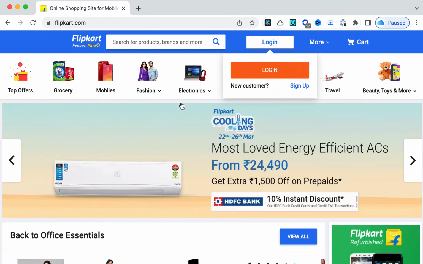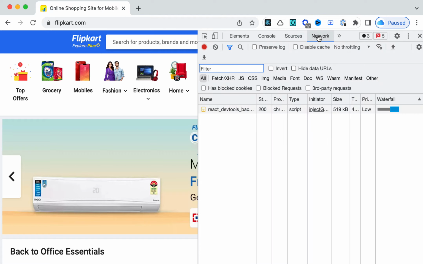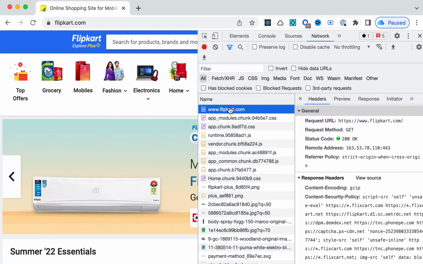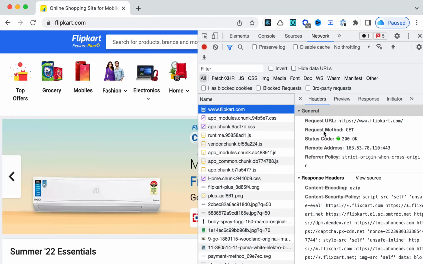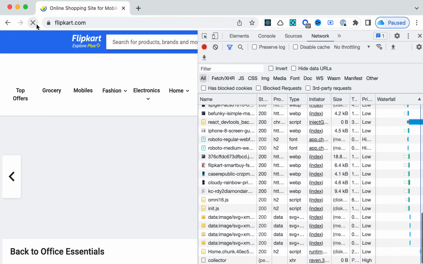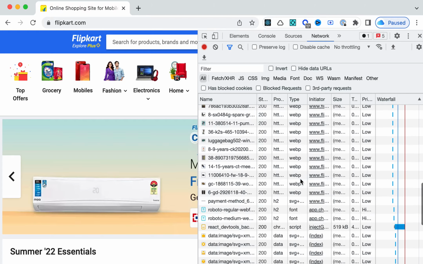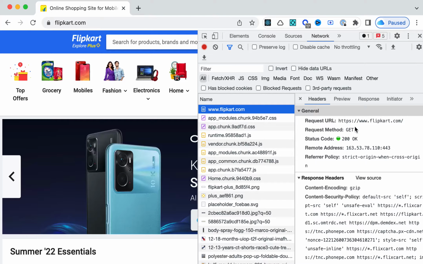So let's again visit that. When we opened the network earlier, we saw that we got a request method of GET. This is what I'm talking about. What I did when I entered a URL and pressed enter is that I am trying to get this home page, and that's why its method is GET, right?